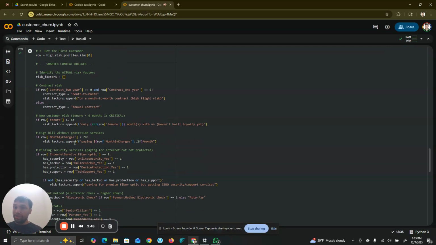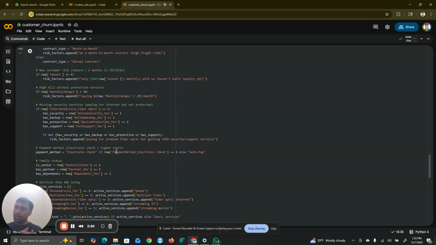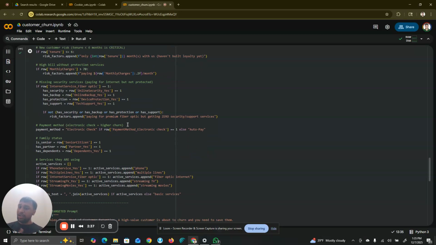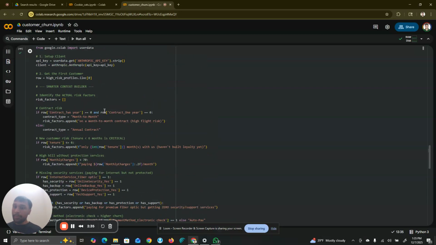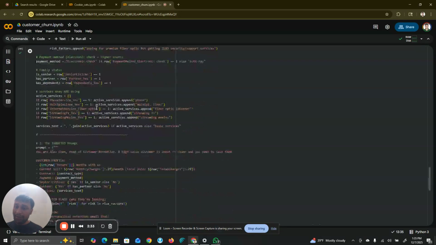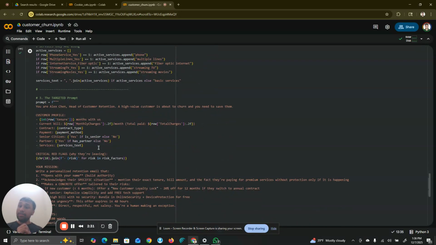So in this situation, I have provided the contract risk. If it's a new customer, what sort of risk would that entail, and what is their family status, what services they're using, right? And this is just the context builder. And after that, we are going to write the targeted prompt, and this is basically what we are going to send to Claude. So we have told the agent that you are Alex, who is the head of customer retention,